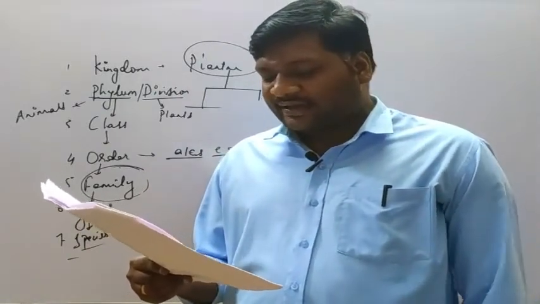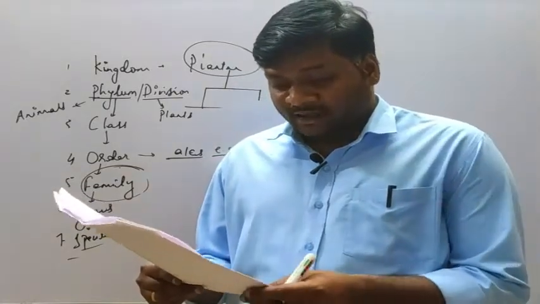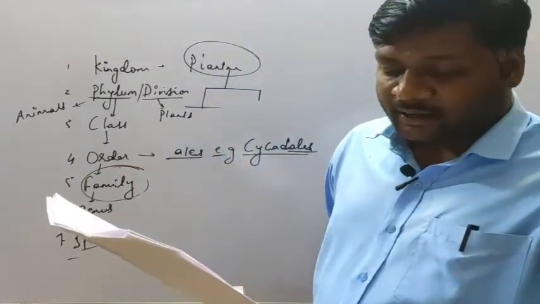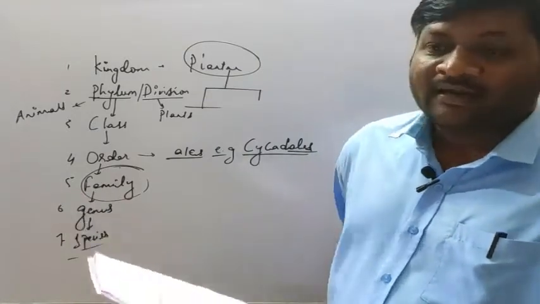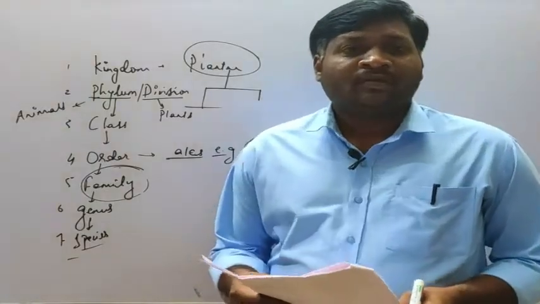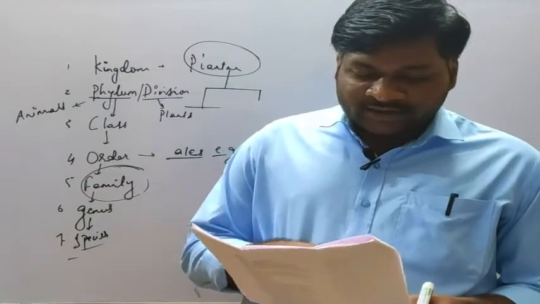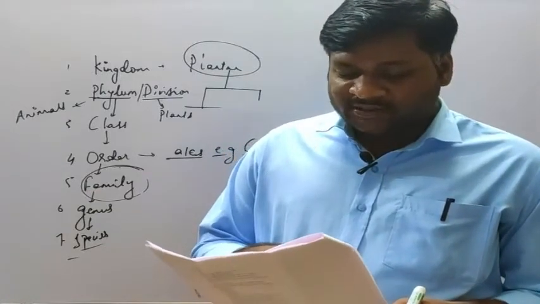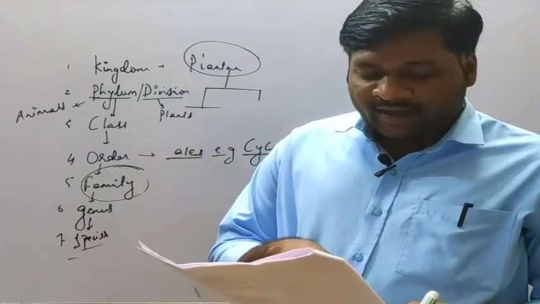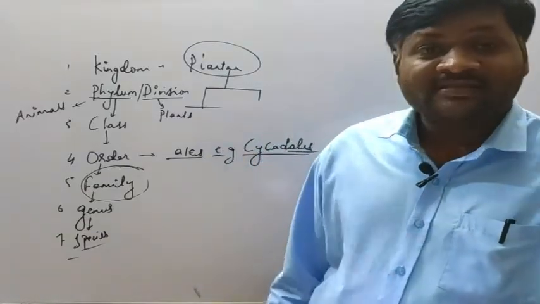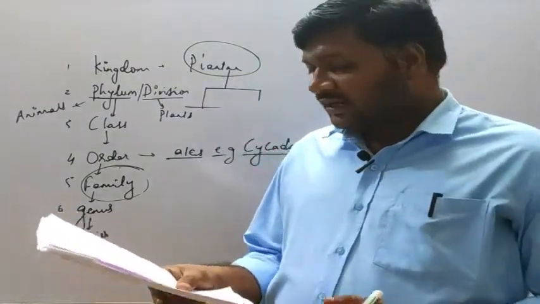They often have a collection of skeletons of animals too. Options are given: option A herbarium, option B museum, option C zoological park, option D botanical garden. Fossil means the dead remains. When insects are preserved in boxes after killing and pinning, and there is a collection of preserved plant and animal specimens, that means it is basically a museum. So option B is the correct one.